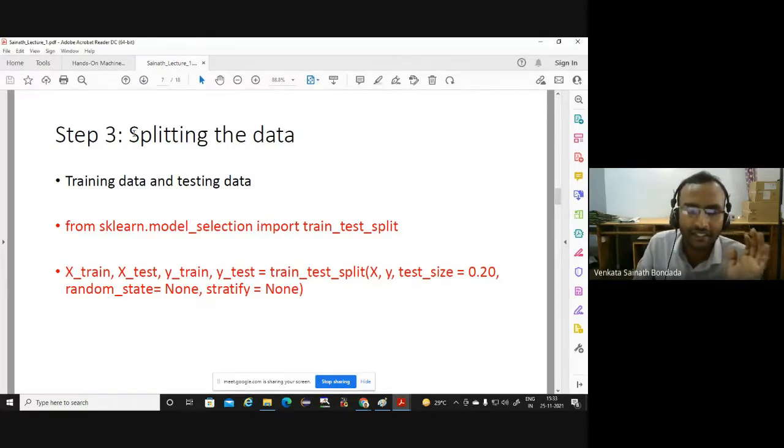But at least the theoretical part. Once we have the data, we need to split it into 2 parts, and that we are going to do in step 3. That is what I want you to understand. The code will come back again. From sklearn, we are using some function to split it into training and testing data. That is step 3.